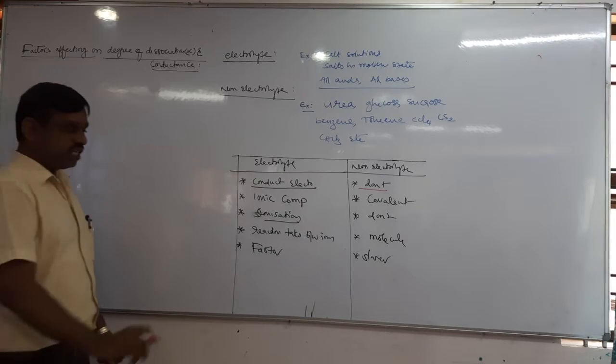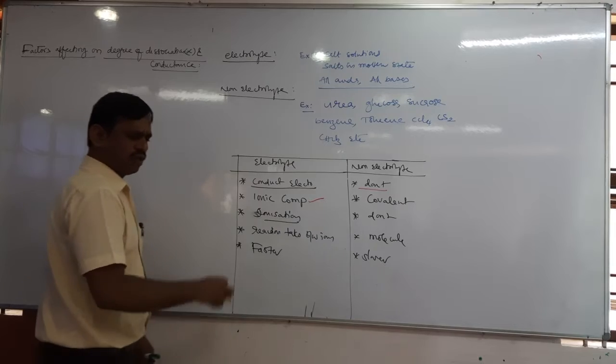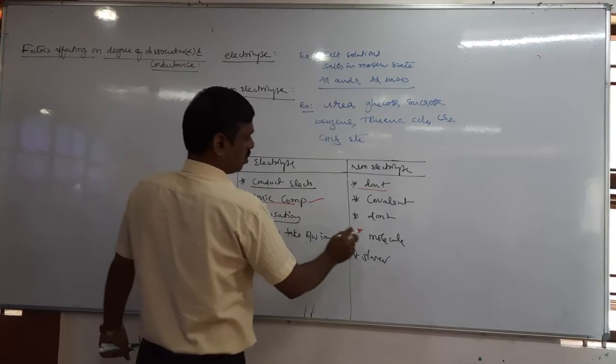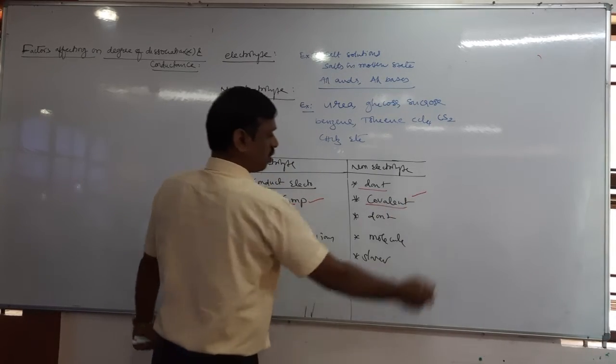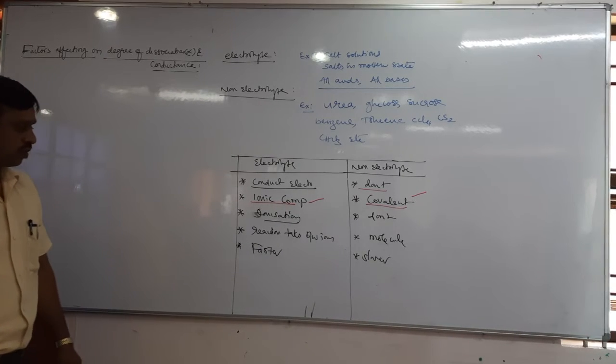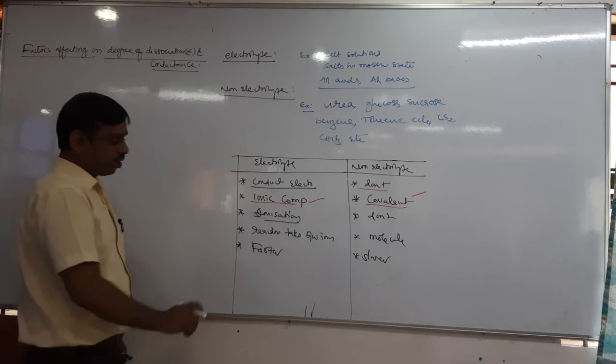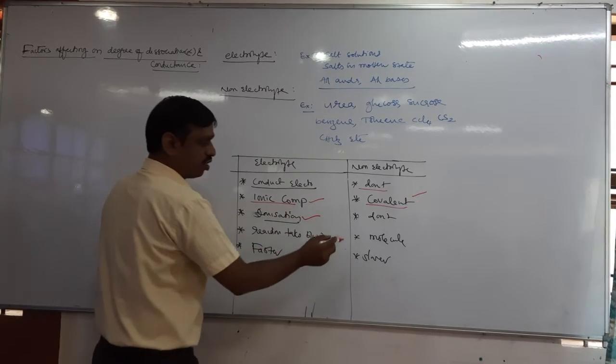Next, generally these are ionic compounds. Here, these are covalent compounds. Next, they undergo ionization. Here, they do not.